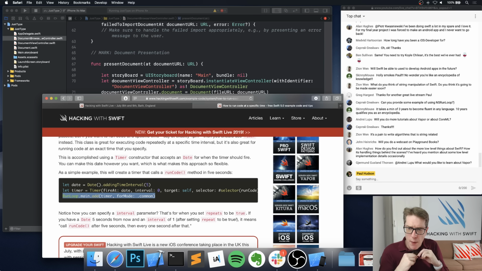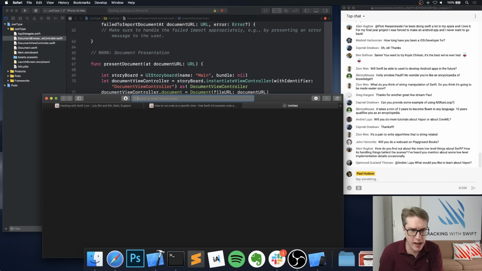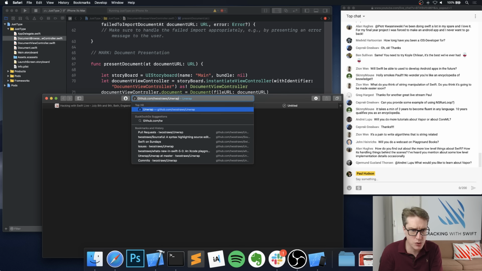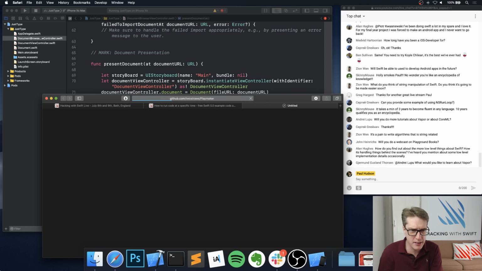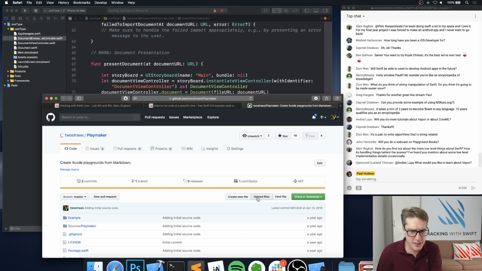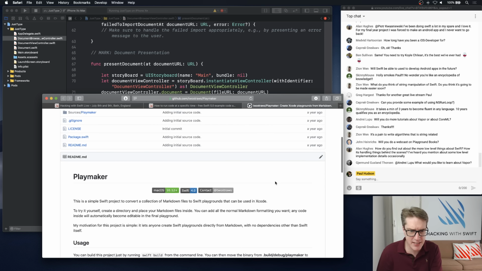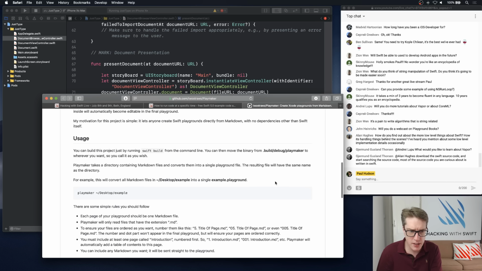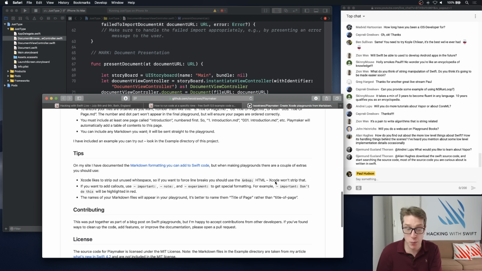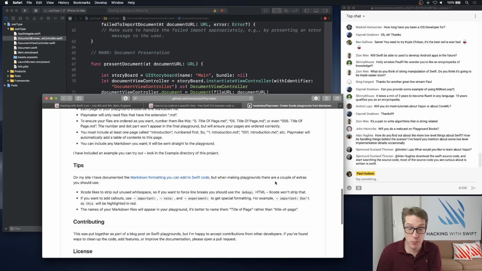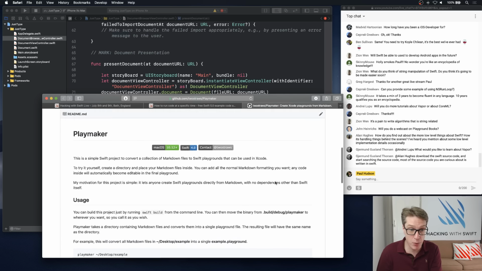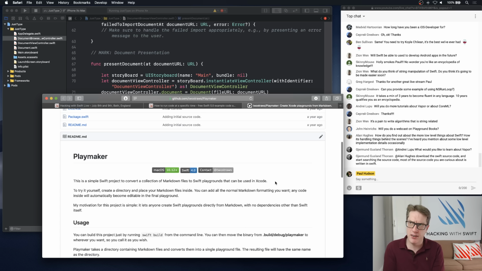Will I do a webcast on playground books? No, I won't. But I do have on GitHub, Twostraws, what do I call it? Playmaker. This thing here takes a series of markdown files and converts it to a playground book for you. So if you want to make playground books very quickly, or playgrounds perhaps, use that.